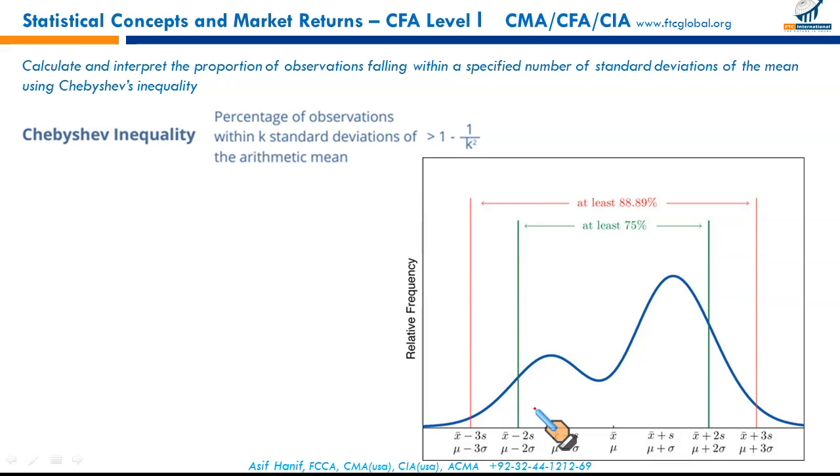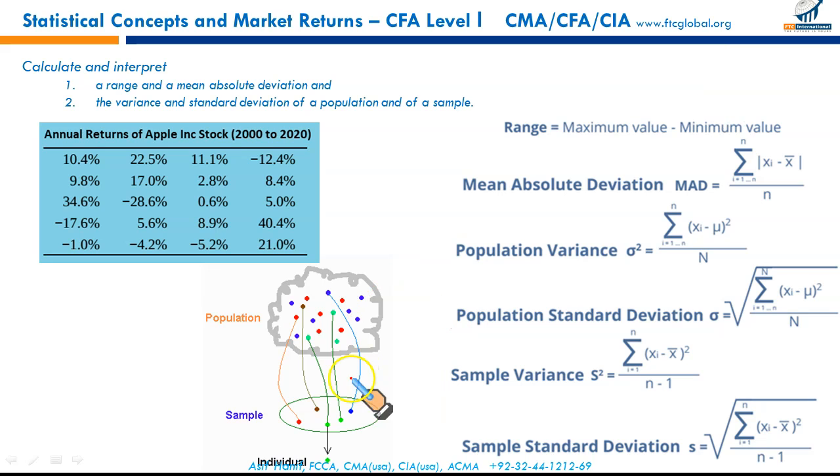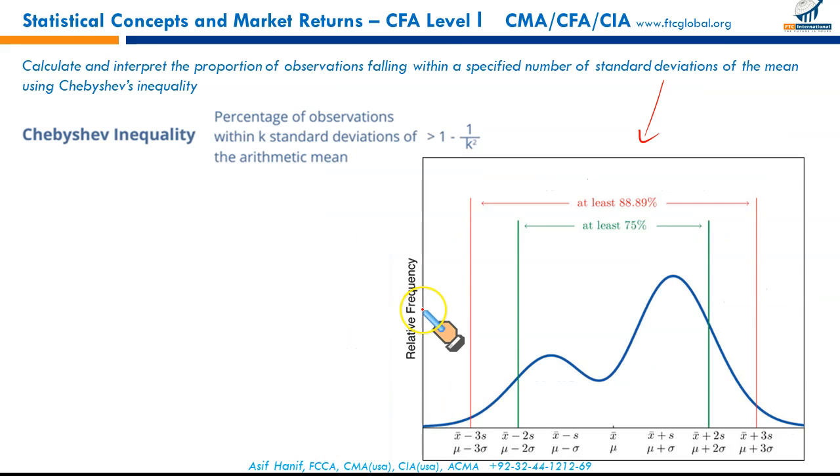It states that for any set of observations, let's say this graph here represents a set of observations, whether it's a sample or the population, regardless of the shape of the distribution, whether it's unimodal, bimodal, trimodal, the percentage of observations that lie within k standard deviations of the mean will contain this much percentage of data.